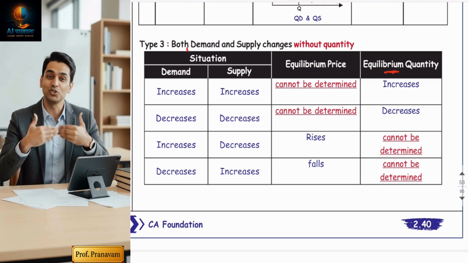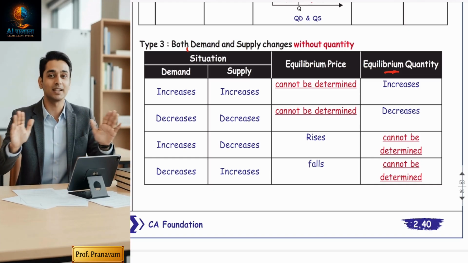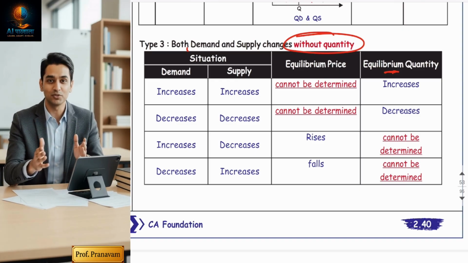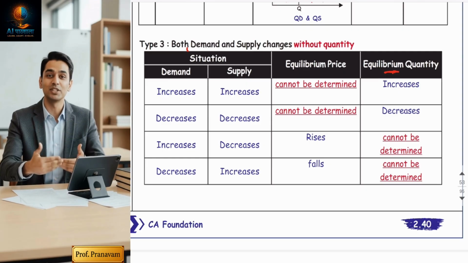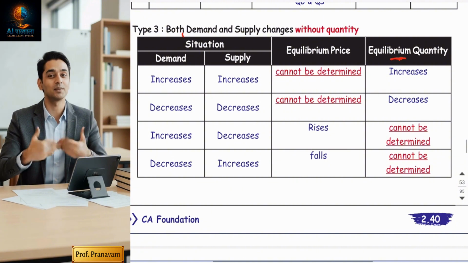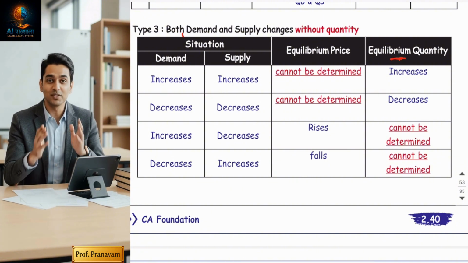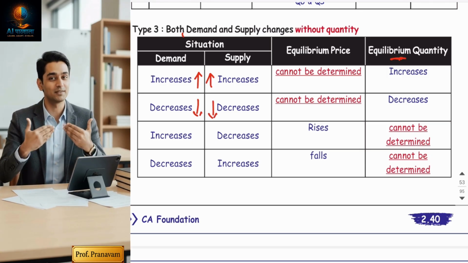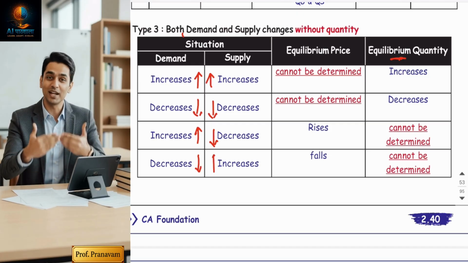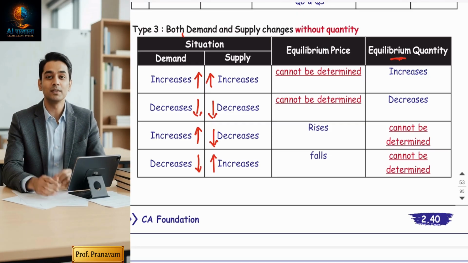Now here in the third type, both demand and supply are changing, but without quantity. Okay, without quantity. What do you mean by without quantity? Without quantity means quantity is not given. So in the third type, there are only four situations possible. That is, demand increases and supply increases, demand decreases and supply decreases, both are decreasing. Either demand is increasing and supply is decreasing, or demand is decreasing and supply is increasing. Only these four situations are possible.